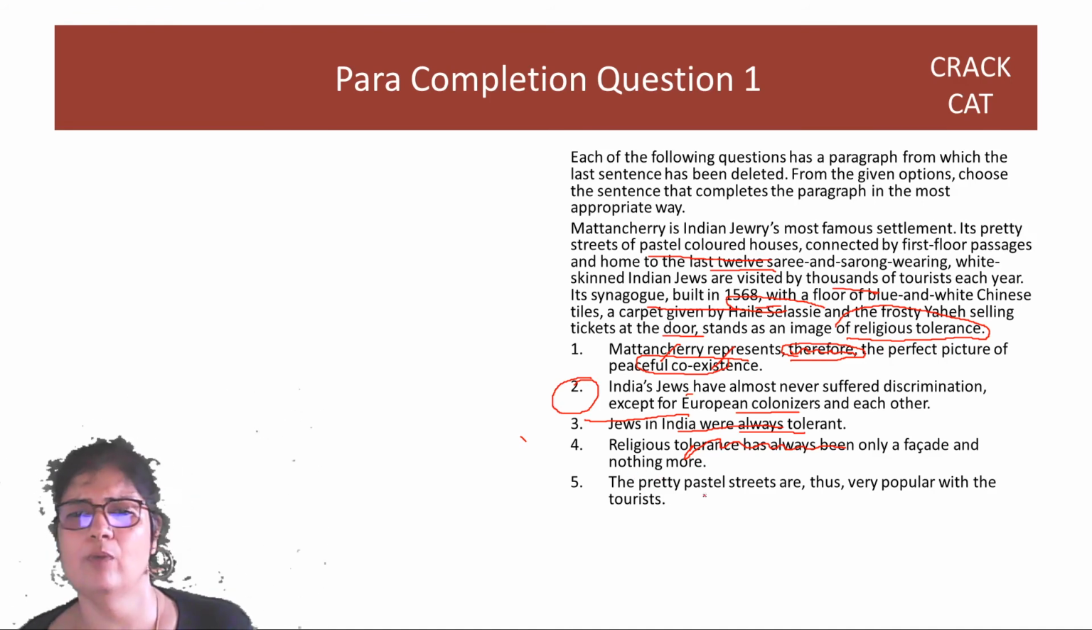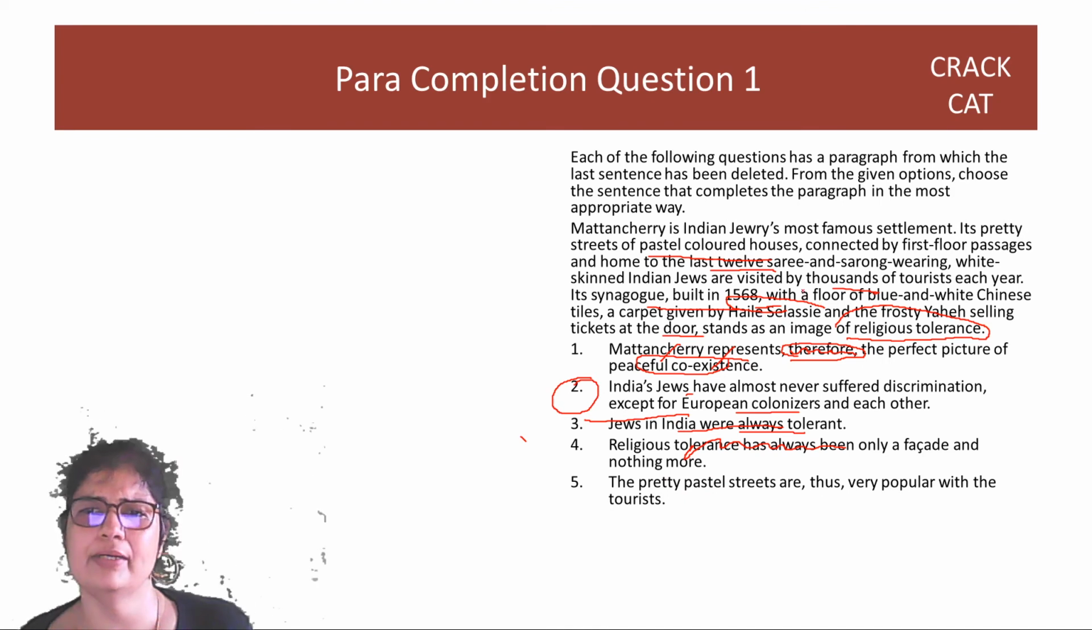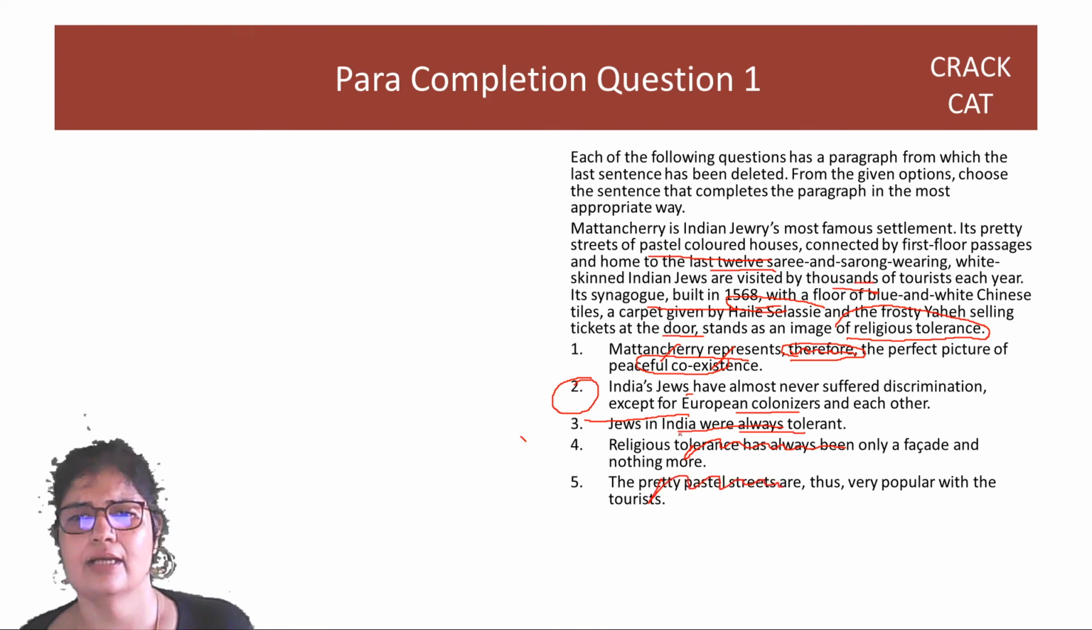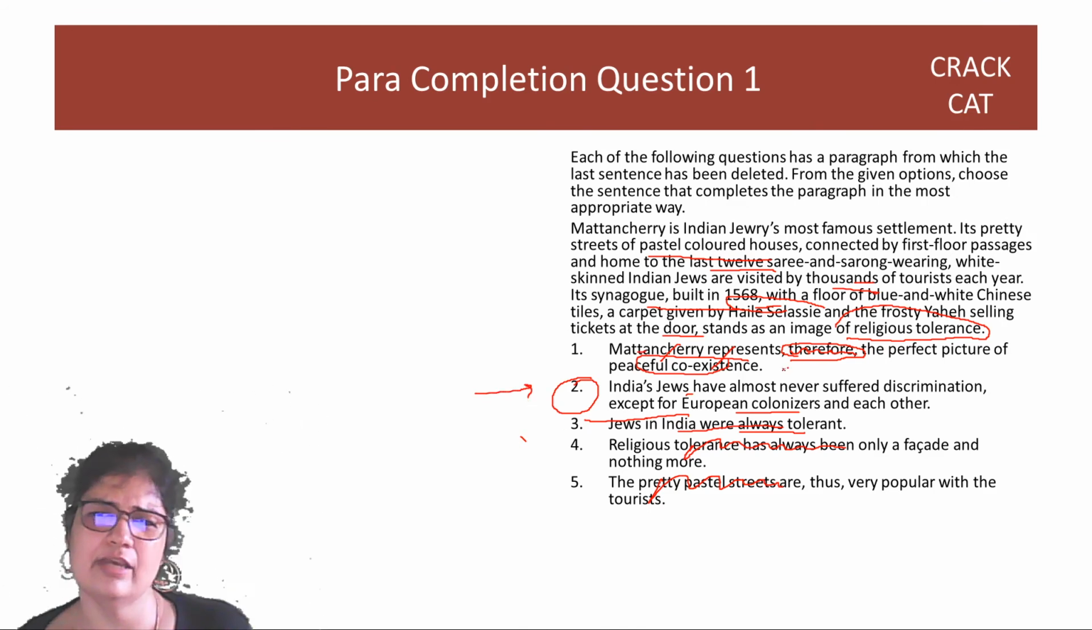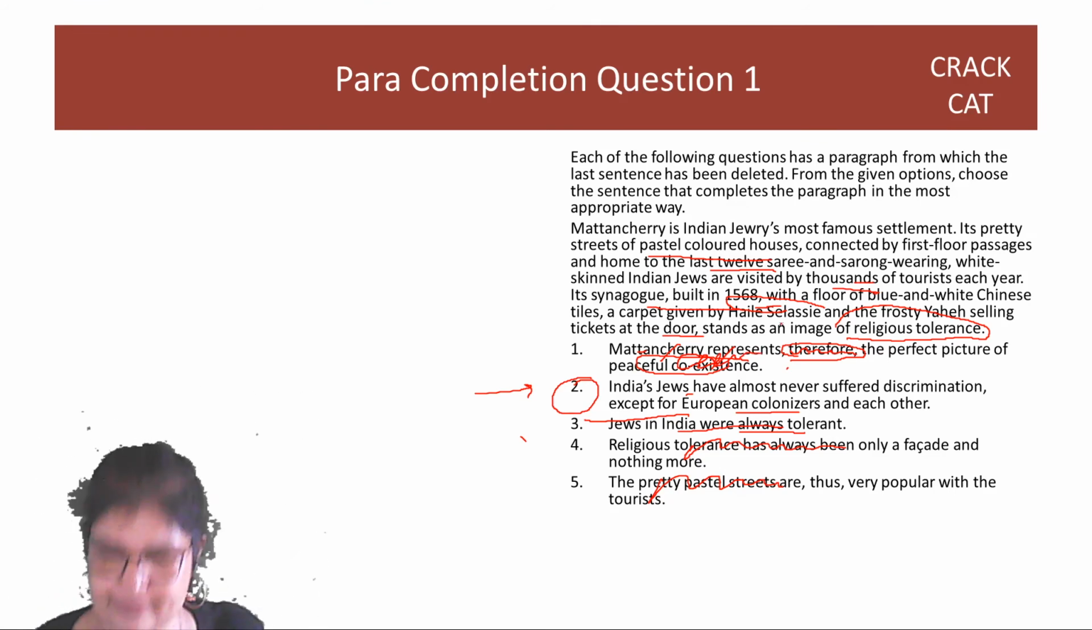Option 5, are thus very popular. That was already mentioned. You're repeating it. Thousands of tourists each year, right? So 5 is out. 2 is best. 1 may have been okay, but there is a "therefore" and coexistence, correct? 2 is best here, 2 completes.